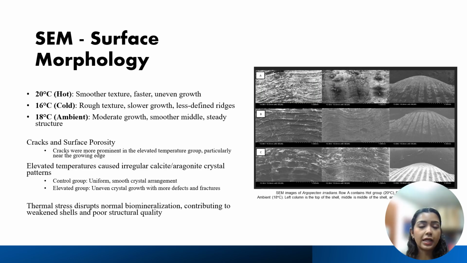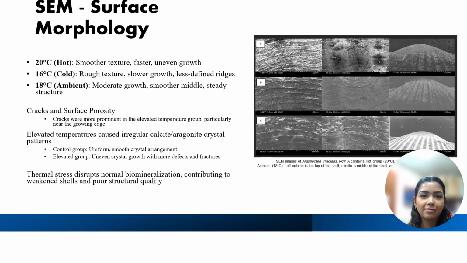It was observed with the SEM data that those shells grown in the hot group experienced smoother texture and faster but more uneven growth, and had prominent cracks and porosity near the growth edges, while those in the cold group experienced a rougher texture, slower growth, but they had well-defined ridges. And the ambient group demonstrated moderate growth with a smoother middle section and a steady structure. These studies demonstrate that elevated temperatures negatively affect shell structure and integrity, and that warmer water may promote growth, but it weakens the overall structural integrity, while the colder water slows growth and increases the roughness.